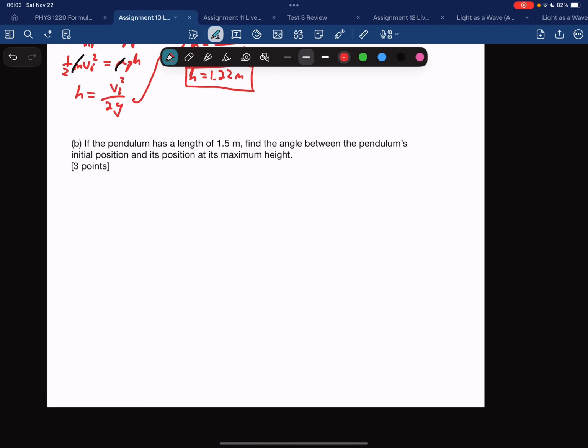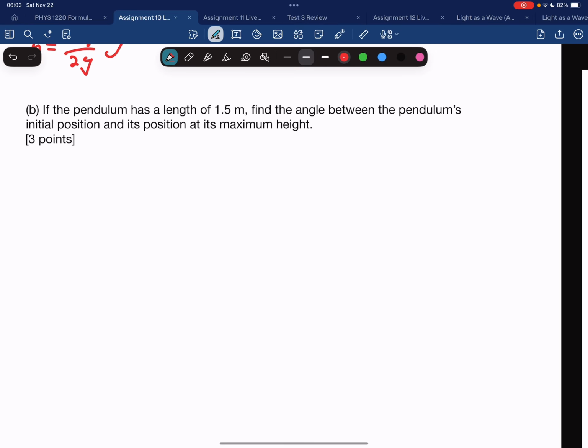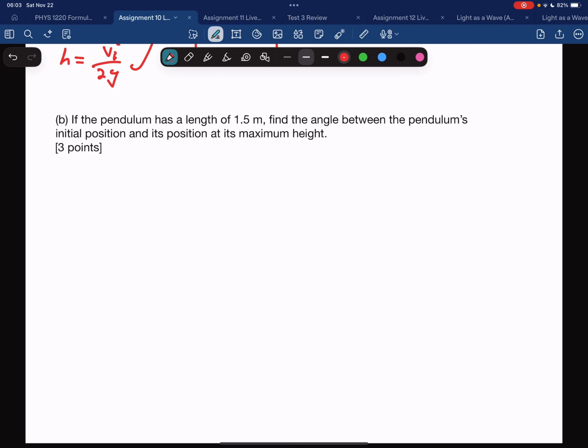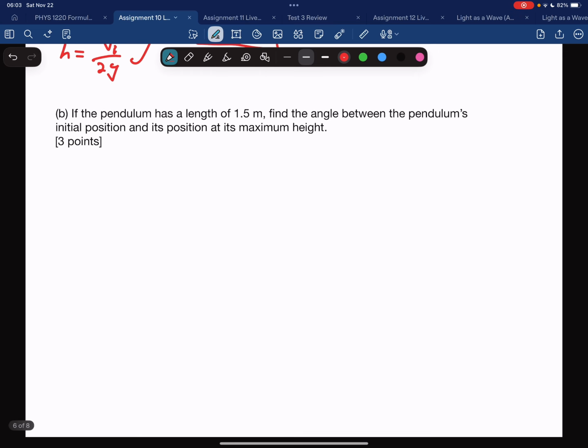B, if the pendulum has a length of 1.5 meters, find the angle between the pendulum's initial position and its position at its maximum height. So initially, pendulum is here, and this is a full 1.5 meters long, and eventually it will swing out to a side.